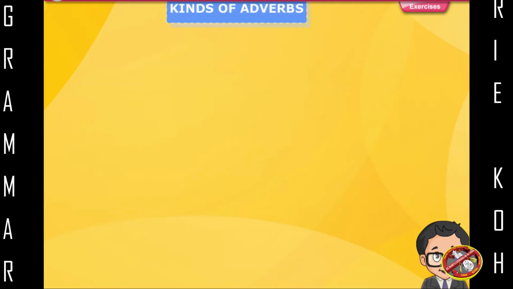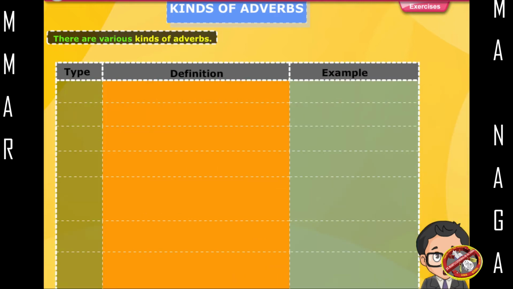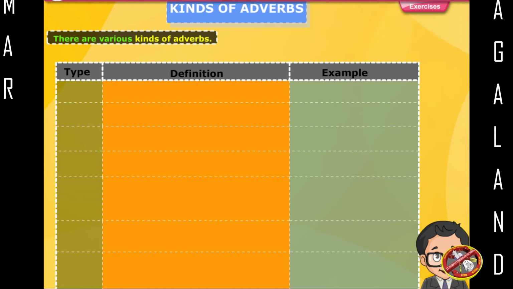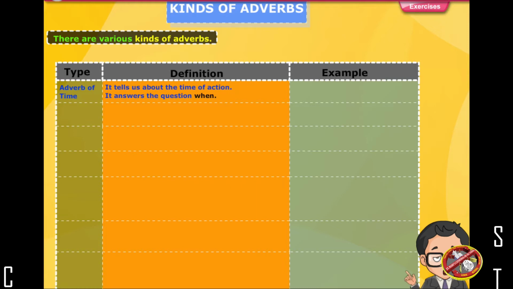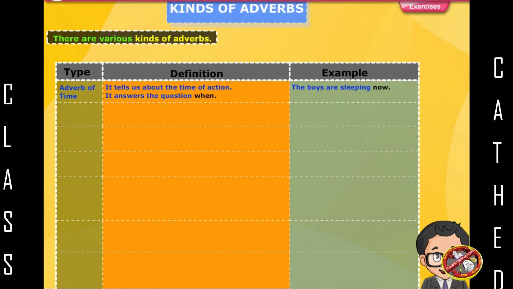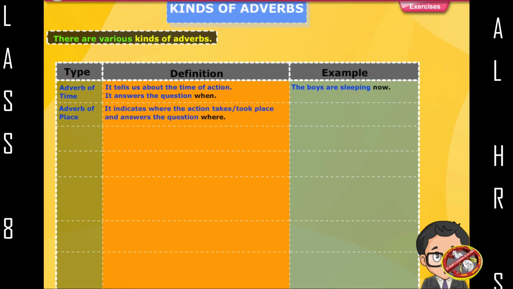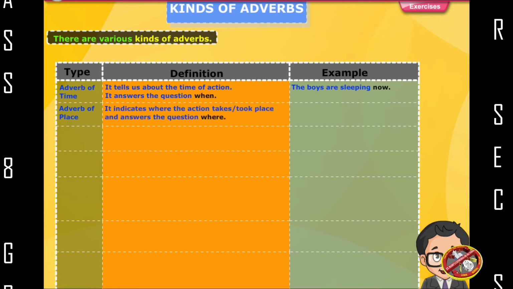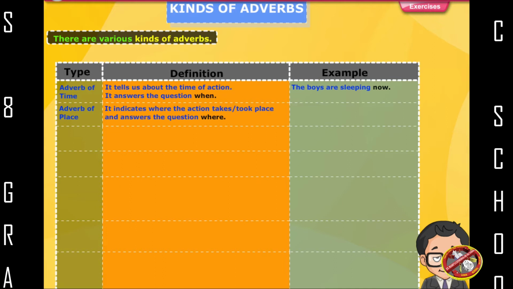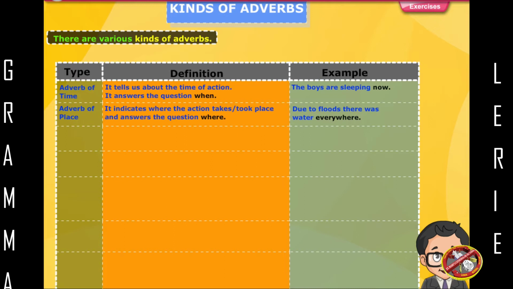Kinds of adverbs. There are various kinds of adverbs. Type. Definition. Example. Adverb of time. It tells us about the time of action. It answers the question when. The boys are sleeping now. Adverb of place. It indicates where the action took place, and answers the question where. Due to floods, there was water everywhere.